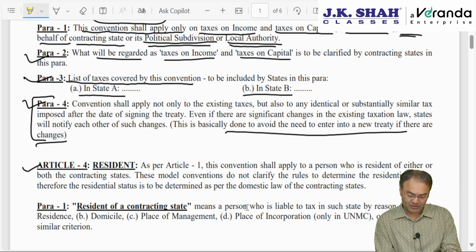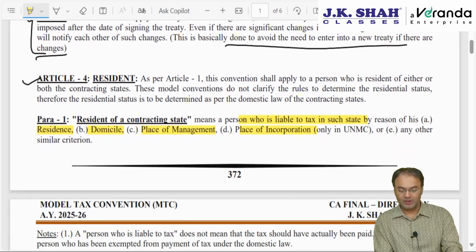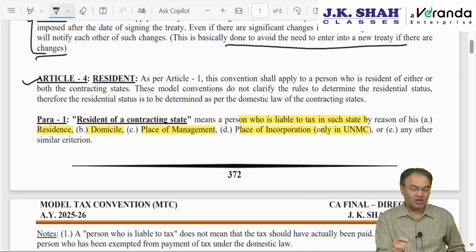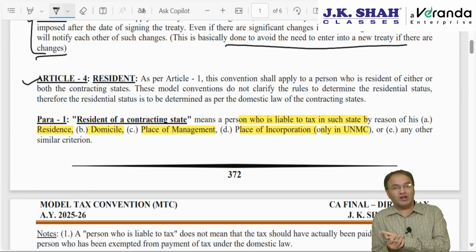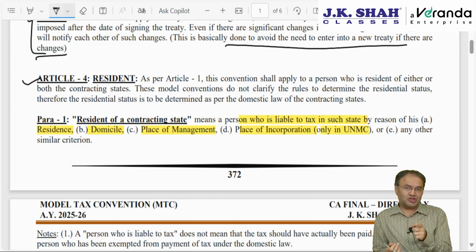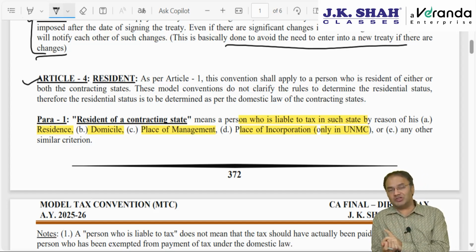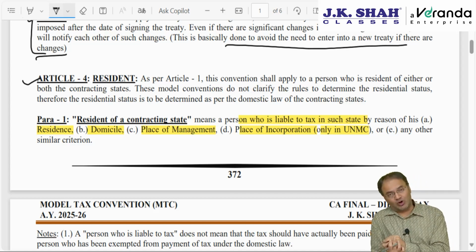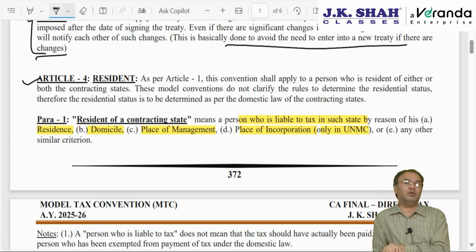Person who is liable to tax in such state by reason of his residence or by reason of his domicile or place of management or place of incorporation. Place of incorporation word is covered only in UN Model Convention or any other similar criteria. Here it does not clarify how to determine residential status in para 1. Residential status, let me warn you, is to be decided as per domestic law only. What does this clarify? It says that if the person is liable to tax in a particular state because of his residency in that state, because of his domiciliary in that state, because of his place of management in that state or place of incorporation in that state, then that person will be called as resident.